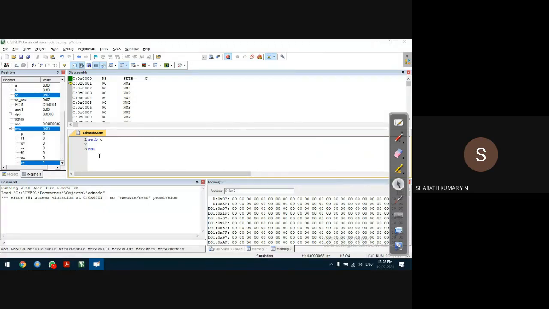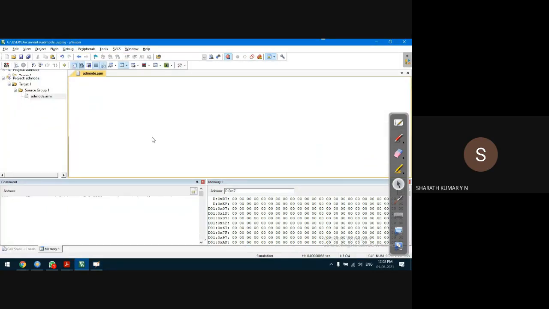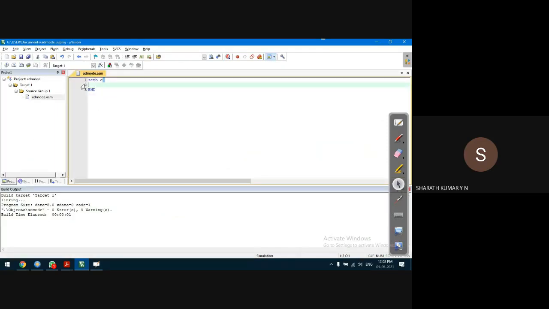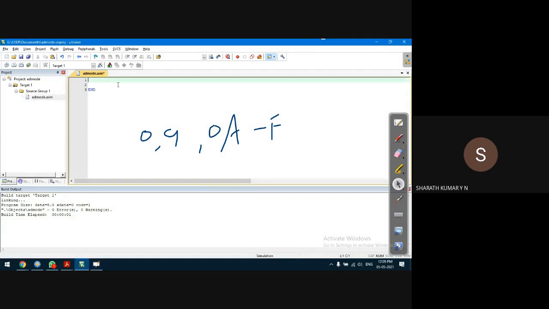There's one more thing I wanted to show, for the move instruction, for hexadecimal numbers. If it is a hexadecimal number from A to F, you have to use 0 before the character. Okay, let us check into that. I'll show you that also. Move A comma, let us see.